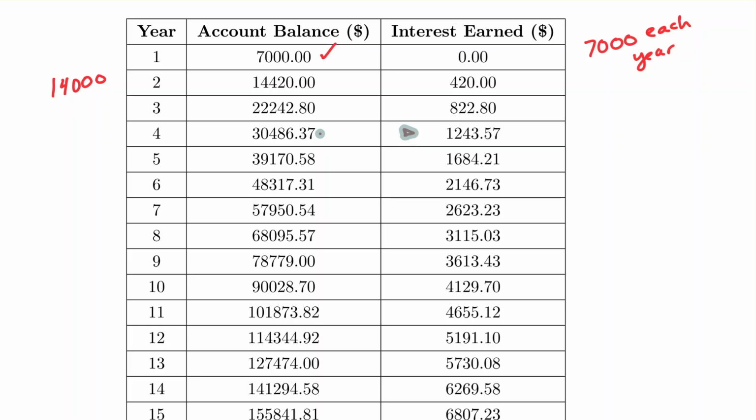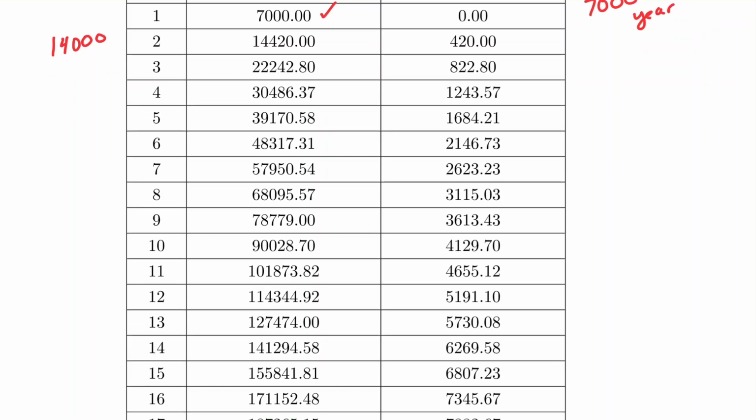So let's see how our account balance goes over time. Again, we're not doing the math here. Our real focus is seeing how the growth changes over time. We started at 7,000, then to 14,000, 22,000, 30,000, 39,000, 48,000. Keep in mind we're only contributing 7,000 each year. Everything else is growth. 57,000, 60,000, 78,000. After 10 years, we're at 90,000.